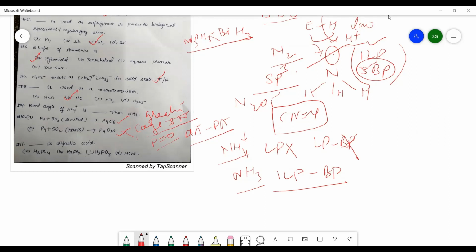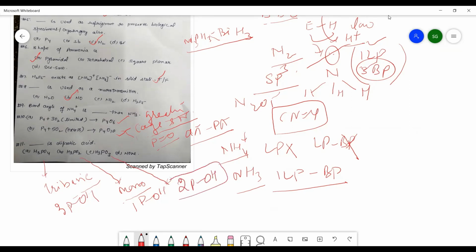Now the last question of the self-assessment 2 is, dash is diprotic in nature. That we have discussed in lecture 6, that is the oxoacids of phosphorus. H3PO4 is tribasic or triprotic in nature. H3PO2, which is hypophosphorous acid, is monobasic or monoprotic in nature. It contains one POH group, H3PO4 contains 3 POH groups, and H3PO3 contains 2 POH groups. So it depends upon the number of POH groups present. So we can say H3PO3 is diprotic in nature.